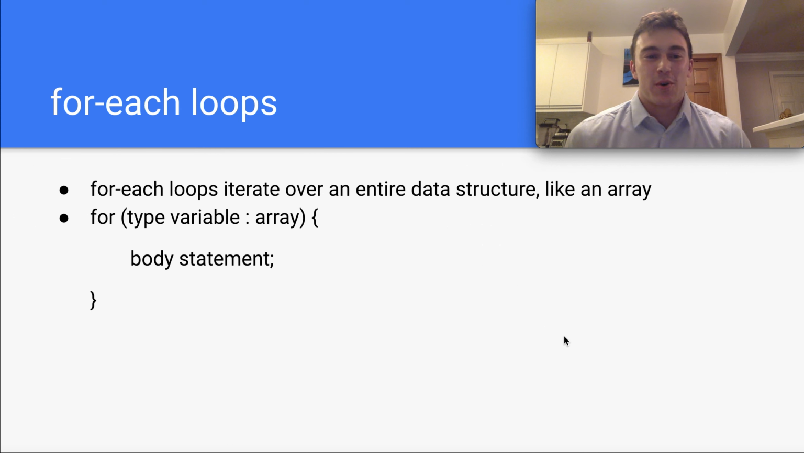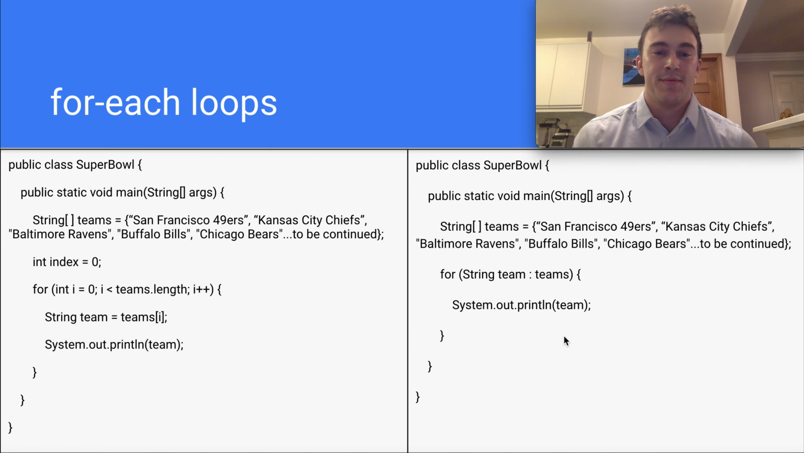So next up, we have for each loops. For each loops iterate over an entire data structure like an array. And this is the example I used at the very beginning. I told you guys I'd get to it. We're here now. So the syntax for that is we have our for statement. We have some variable type that we set. And the important thing here is that that variable type has to match the variable type of the array or the data structure that we're looping over. And then enclosed in brackets, we have our body statement.